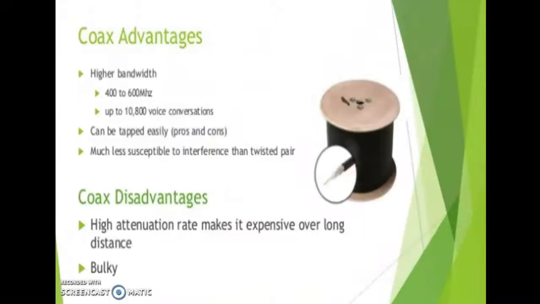Clear? Then coaxial advantages and disadvantages: higher bandwidth, 400 to 600 megahertz, up to 10,800 voice conversations, can be tapped easily, much less susceptible to interference than twisted pair. Coax disadvantages: high attenuation rate makes it expensive over long distance, then bulky.